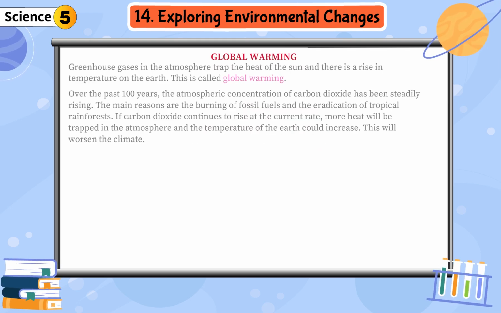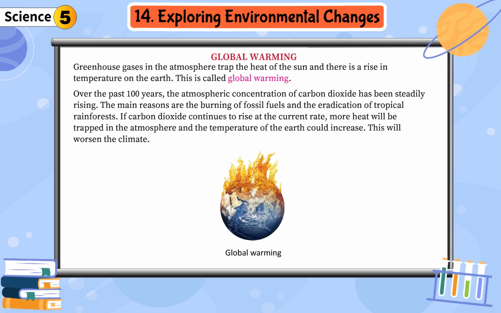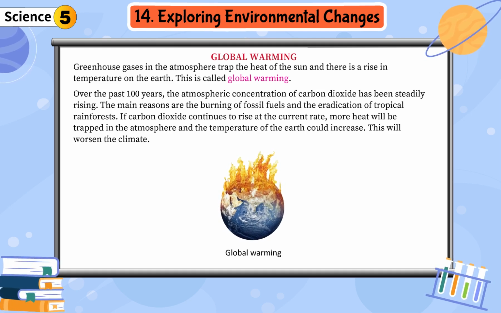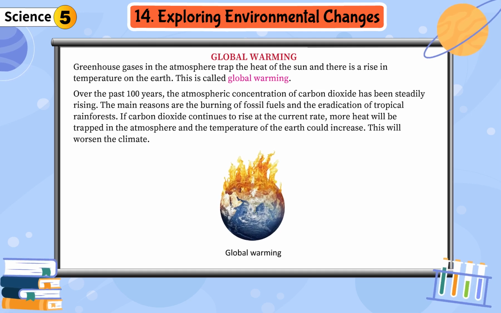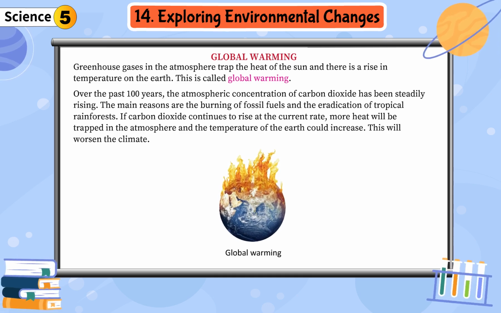Global warming. Greenhouse gases in the atmosphere trap the heat of the sun and there is a rise in temperature on the Earth. This is called global warming. Over the past 100 years, the atmospheric concentration of carbon dioxide has been steadily rising. The main reasons are the burning of fossil fuels and the eradication of tropical rainforests. If carbon dioxide continues to rise at the current rate, more heat will be trapped in the atmosphere and the temperature of the Earth could increase. This will worsen the climate.